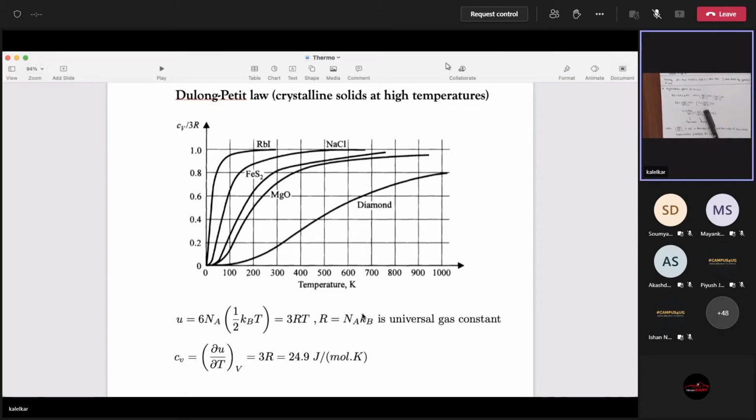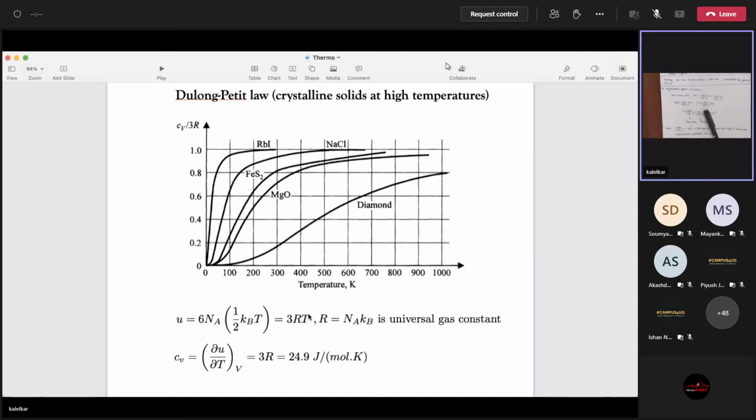I shouldn't use the word components, but three scalar quantities, basically half kx square, y square, z square. So you will have 6 degrees of freedom. Therefore, that gives you 3RT, where R is the universal gas constant, which is defined as Na times Kb, Boltzmann constant times Avogadro number, right? This is 6 into 10 raised to 23, your Avogadro number, and Kb is 1.38 into 10 raised to minus 23.